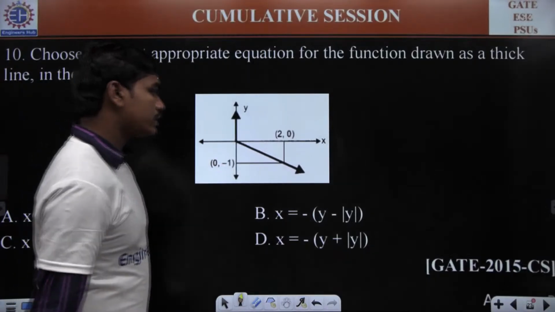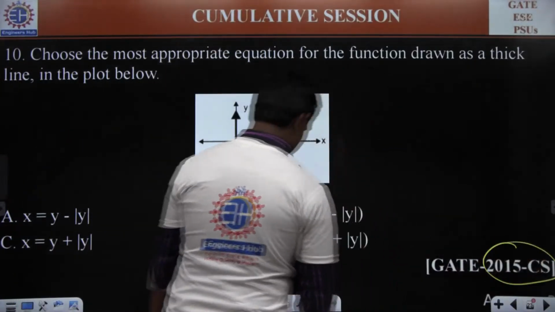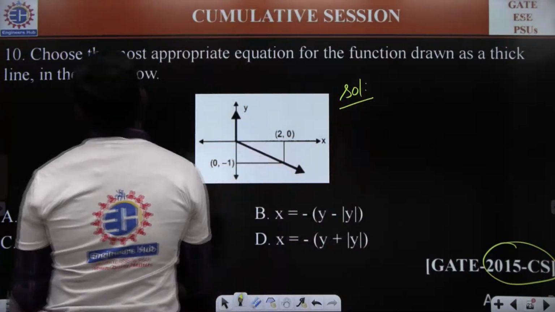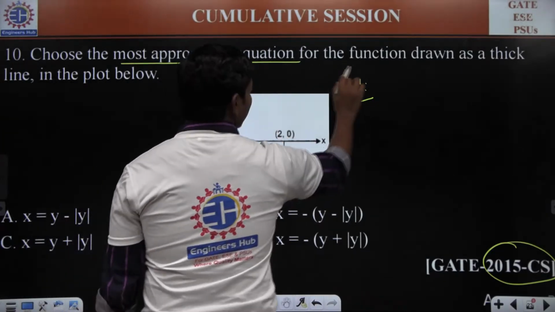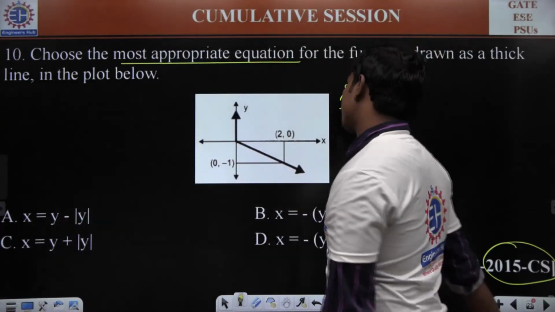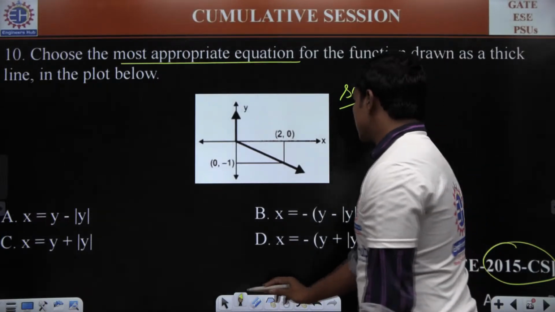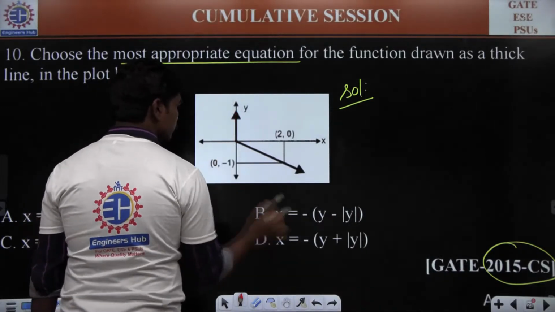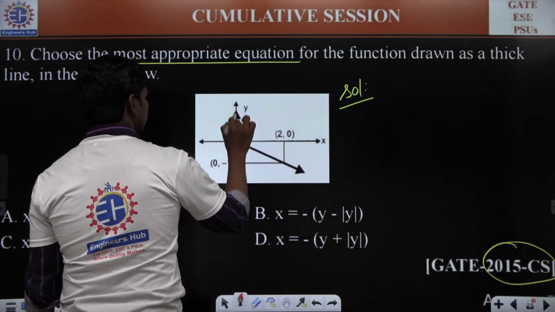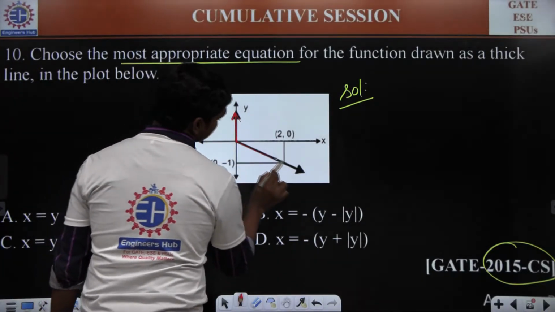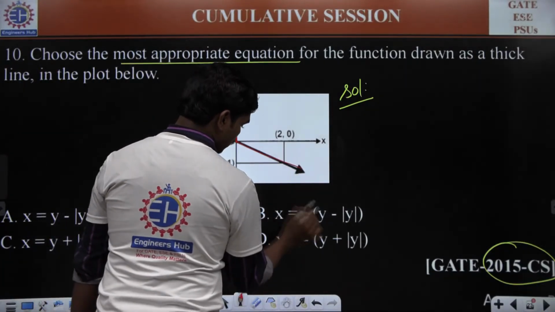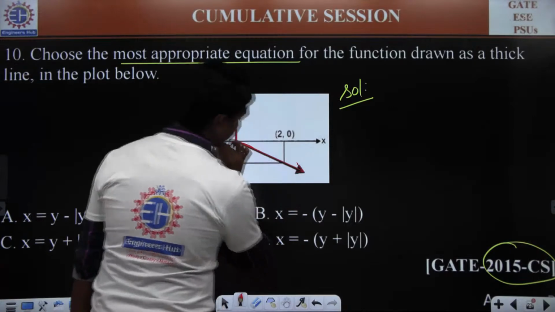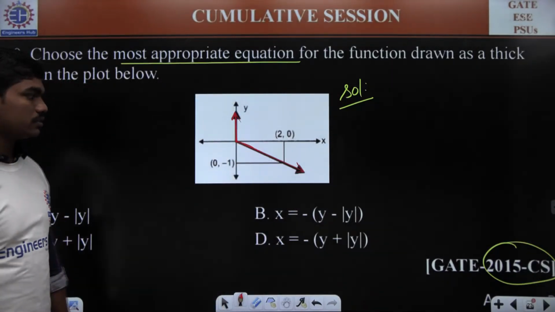This is a very good question. It was asked in GATE 2015 for computer science. They have given: choose the most appropriate equation for the function drawn as thick line in the plot below. We have a function here, and the thick line is this one. Apart from the axis, you can see there is a thick line here, and the graph is looking something like this. Please try to tell me what could be the answer.